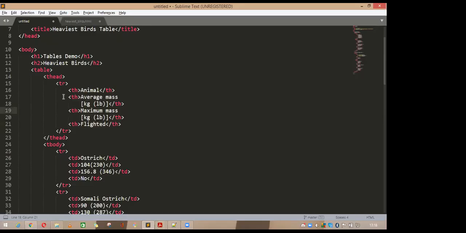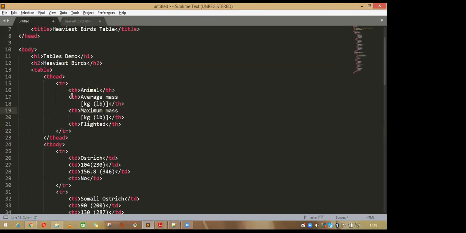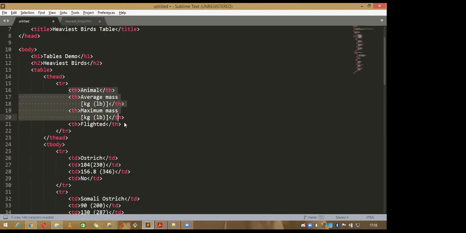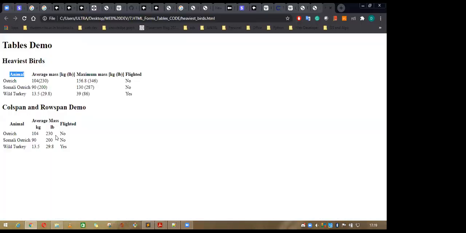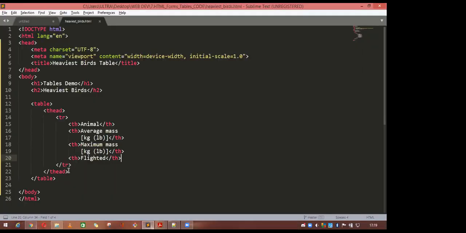So take out this table header, enter here, and in the table head there is a table row. Sorry, in the table row there are a lot of table headers. These are all the headers. Copy this one and paste it here and save it. Let me show you. Yeah, these are all the headers, the main items, in which I am going to include all the items inside each column. So this is the head, and I need a body.